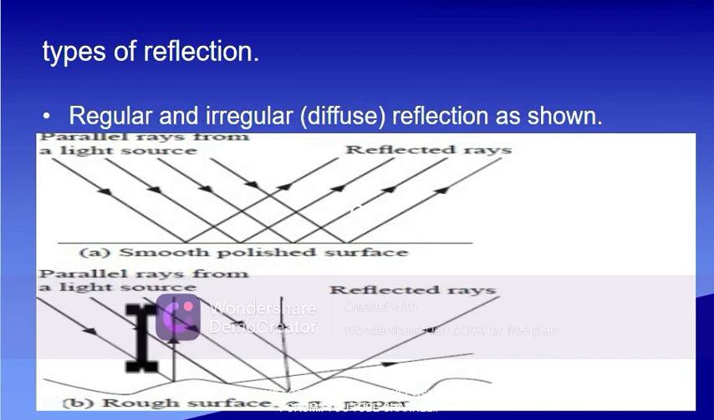We have two types of reflection, that is regular and irregular, or diffuse. The regular means we have a smooth surface. You will see from the diagram that the light is reflected uniformly in the same direction. When you have a rough surface, as shown here, the light is reflected in different directions, as seen.